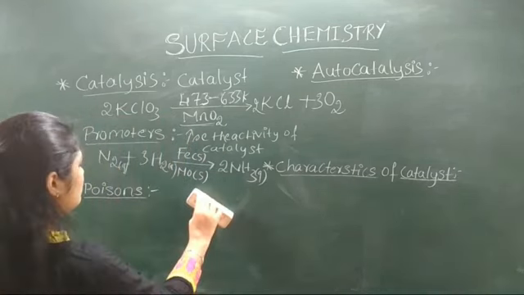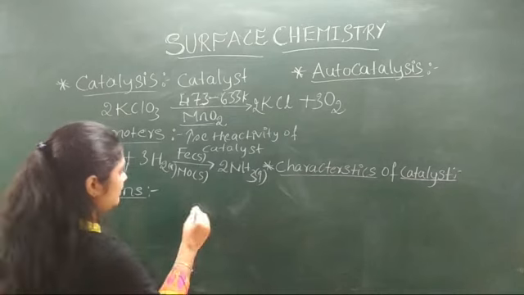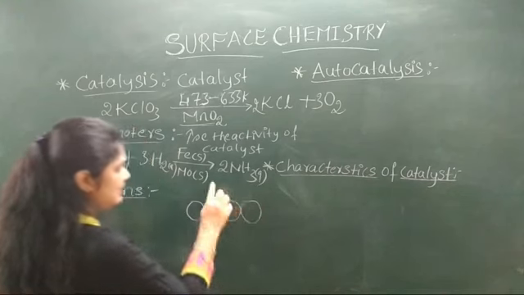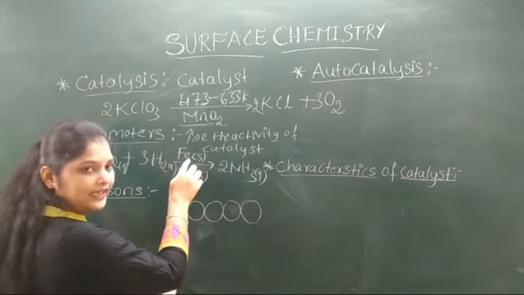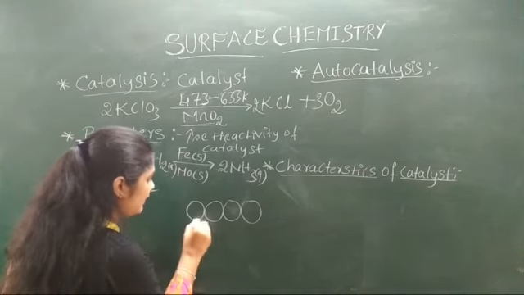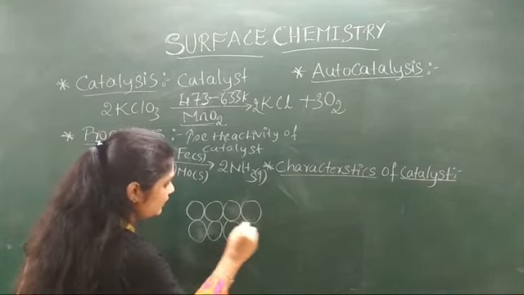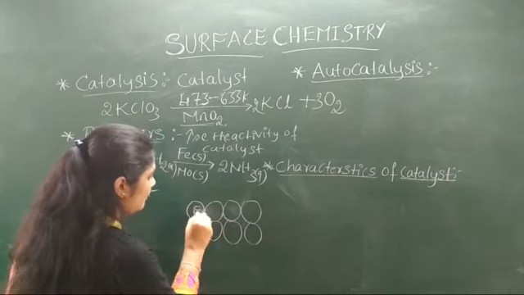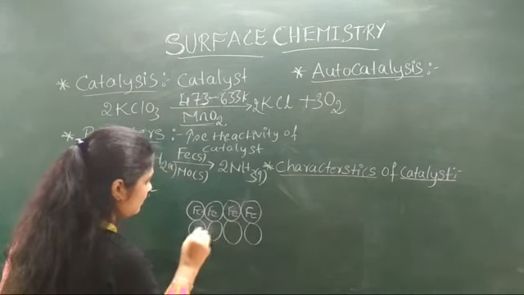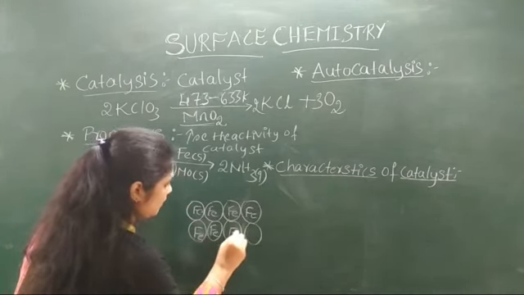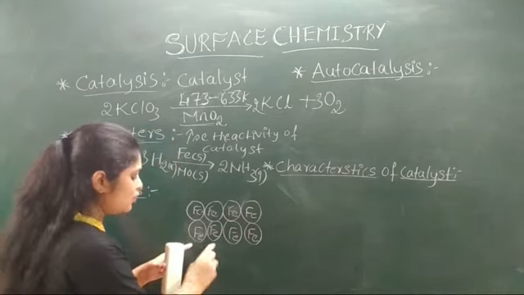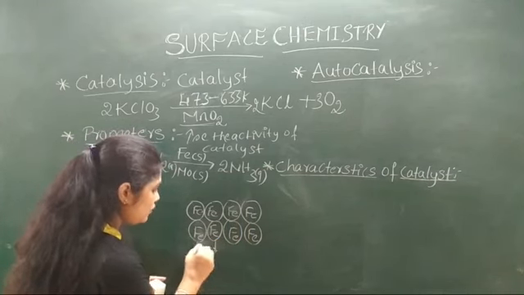Okay, now let us consider these are the catalysts. That is, in this process we are using iron as the catalyst, right? In the Haber's process we use iron as the catalyst. So let us take the same catalyst from this example. So these are the iron molecules on the catalyst. So here we are observing that the distance between the iron particles is so small, right? Here the distance is so small.